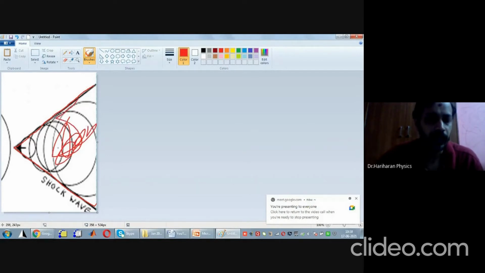Such a cone we call as what? Mach cone. Okay. Can you see here? All the sound vibrations are confined to be within this cone. This I call as Mach cone.